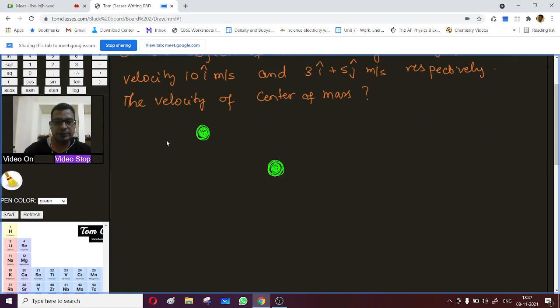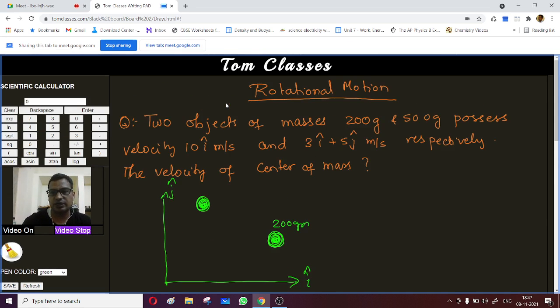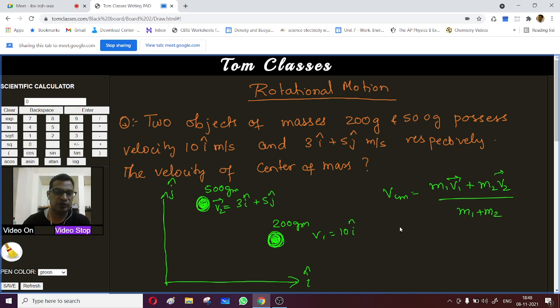If I choose my coordinate system, this is i, and let this be j. The velocity of the 200 gram mass is V1, that is 10i, and the 500 gram mass has velocity V2, that is 3i plus 5j. So the velocity of the center of mass is m1 v1 plus m2 v2, divided by m1 plus m2.